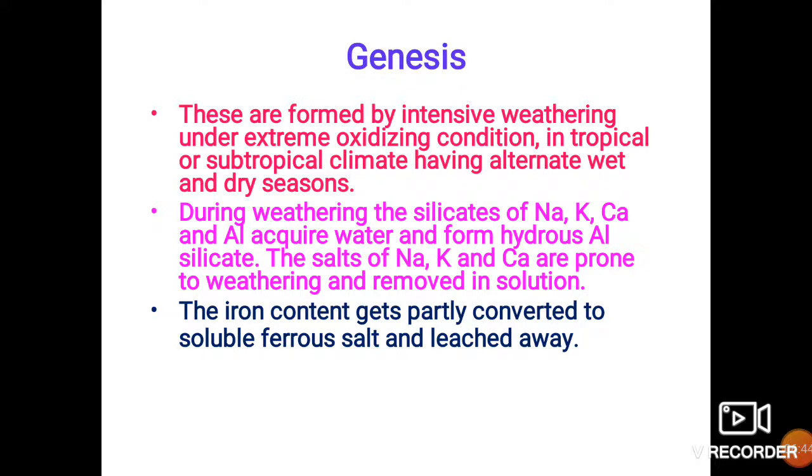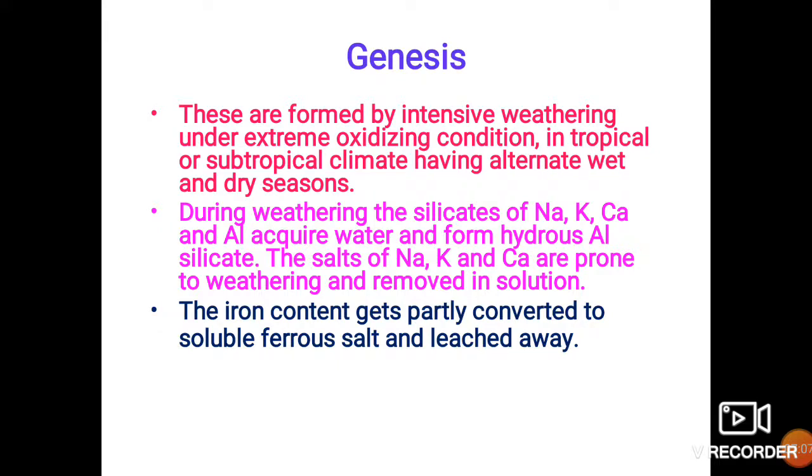Next is the genesis of laterites and bauxites. They are formed from a similar process. The prerequisites for the formation of laterite and bauxite, we have already seen in the last lecture.